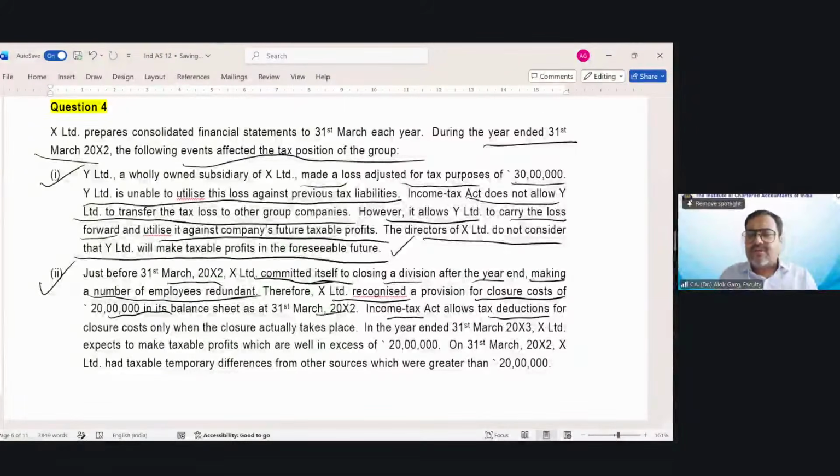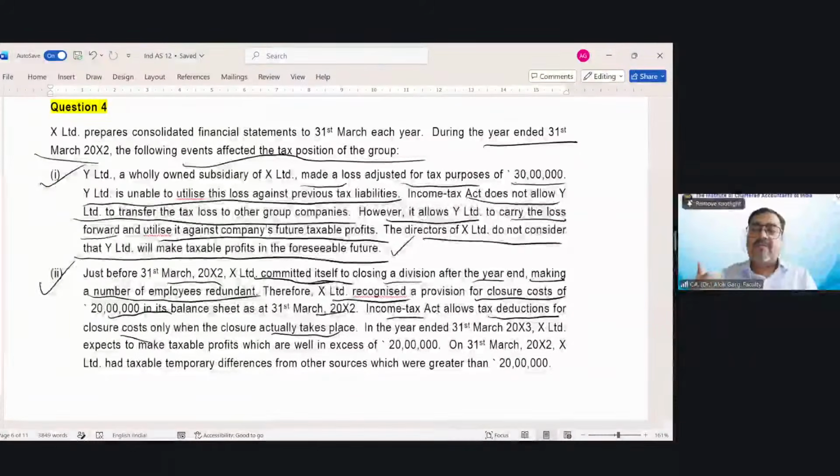Income Tax Act allows tax reduction for closure cost only when the closure actually takes place. So right now they have only announced a decision, and as per Ind AS 37, the provision for restructuring cost has to be taken in the books of accounts when it creates a constructive obligation. What is a constructive obligation?